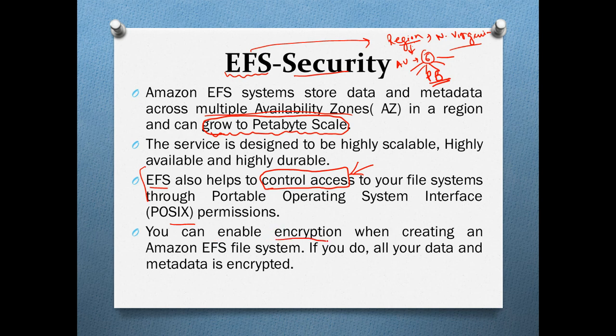You can also enable encryption; nowadays you get an automatic encryption option. This will help you to encrypt your data as well as your metadata. It is all up to you whether you want to enable this auto encryption or not. This is the aspect which is important to understand in the context of EFS security.